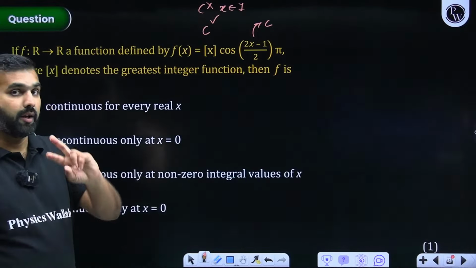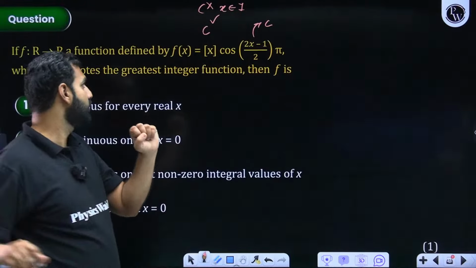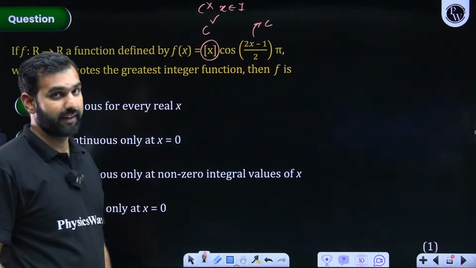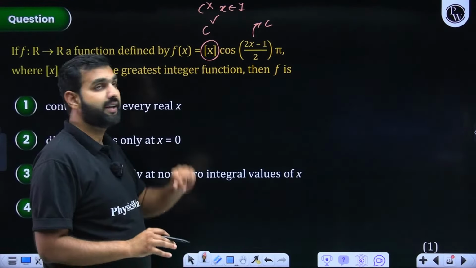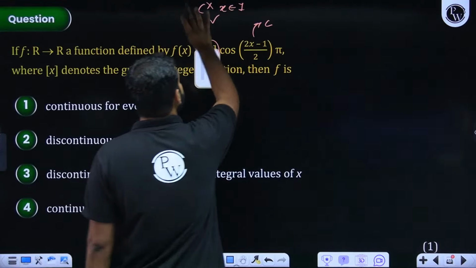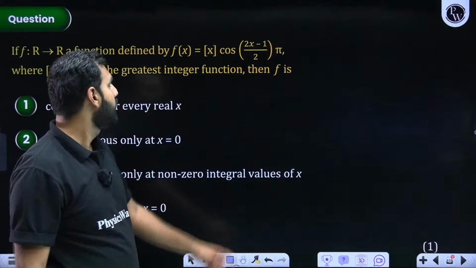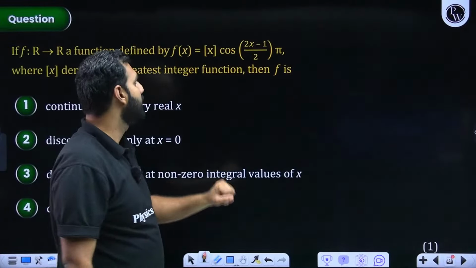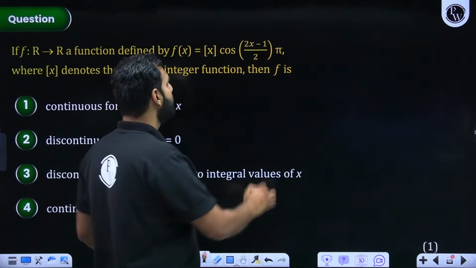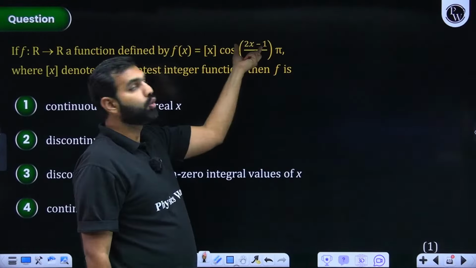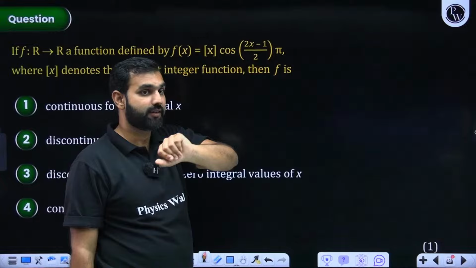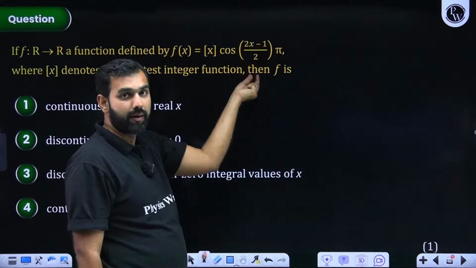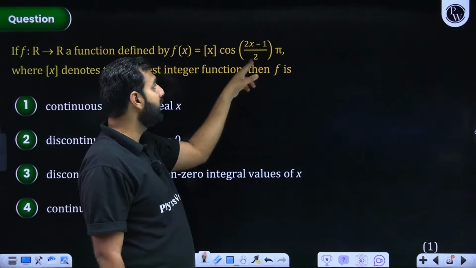The only problem, again, I'll be using that same property which I mentioned here. Pay attention to this. I am saying that here, GIF of x will get discontinuous at all the integral values of x. But the important or crucial part here is, I hope you know, discontinuous into continuous. I am now going to check what will it give me when x becomes an integer. So when x becomes integer, this is 2 into an integer minus 1. So 2n minus 1, let's say n is an integer. No, it's not discontinuous. Pay attention here. When x is an integer, 2n minus 1 is an odd number. So 2n minus 1 by 2.